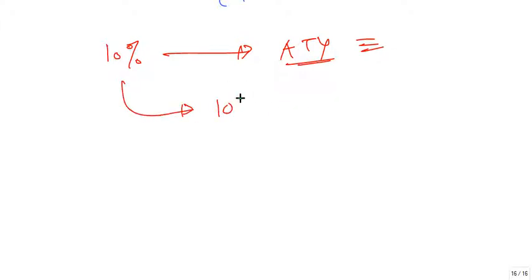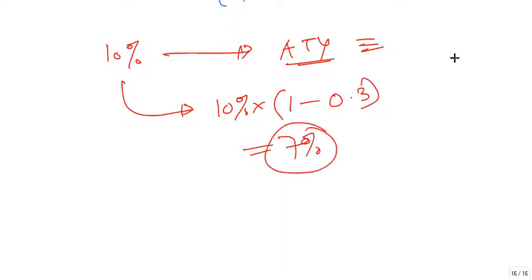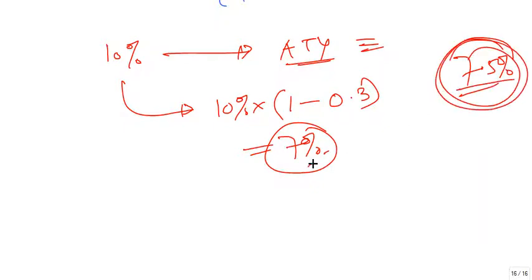Another way is to compute the after tax yield of the 10% bond and compare it with the municipal bond yield. The after tax yield of the 10% bond is 10 into (1 minus 0.3), which is 7%, and in the municipal bond you are getting 7.5, so you will say that the municipal bond is better, right?